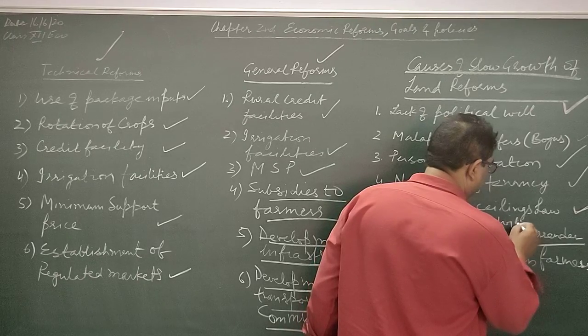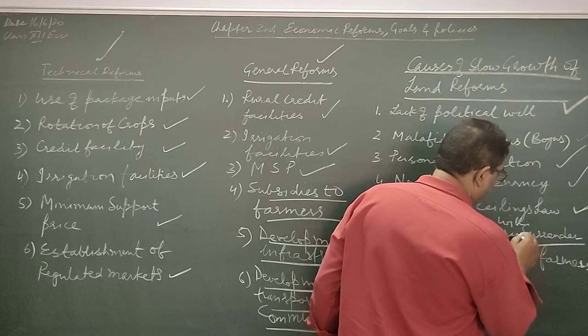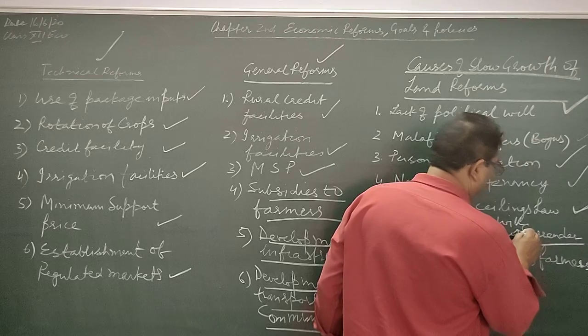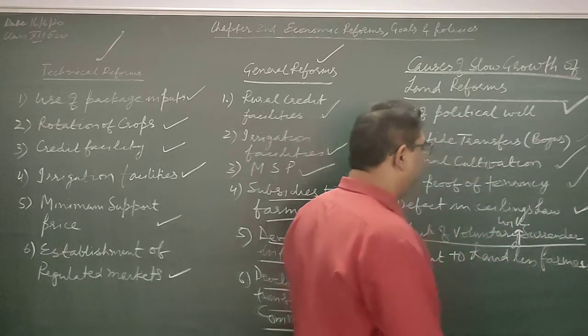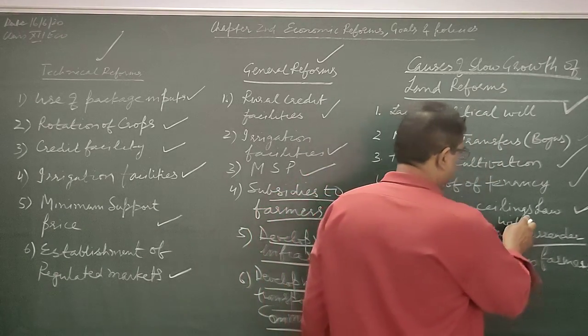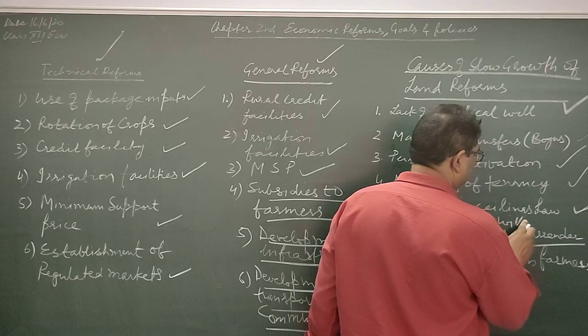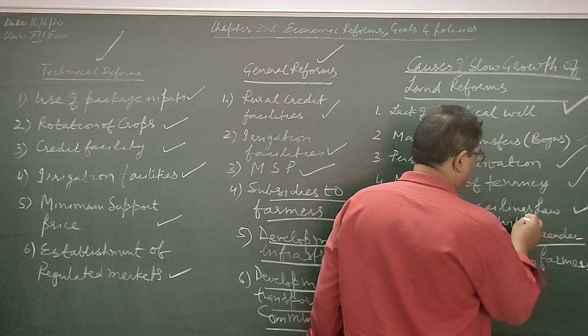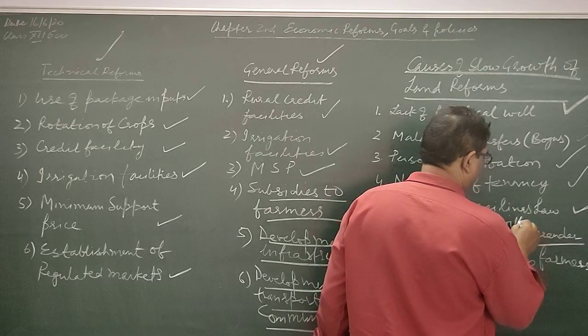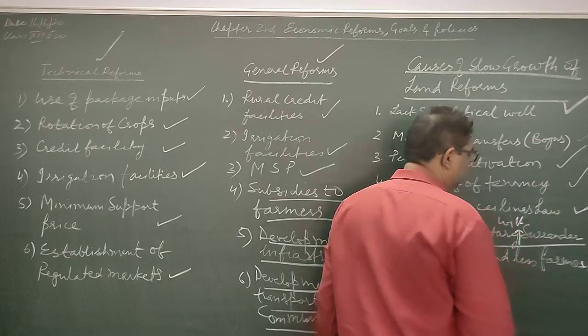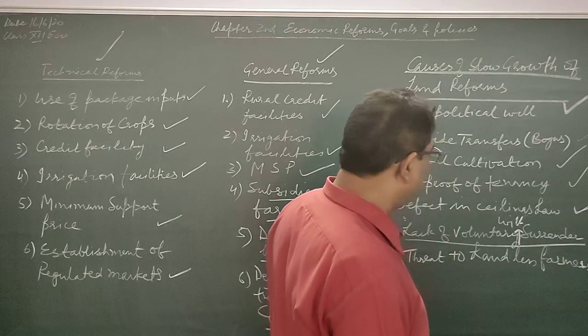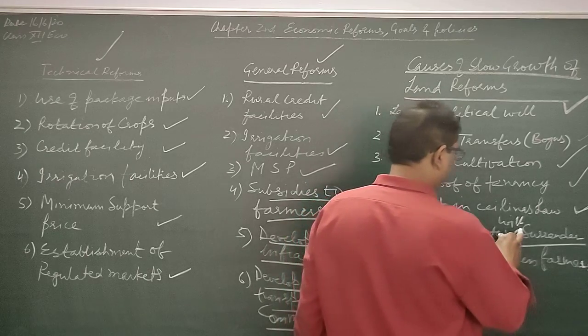I missed something very important here. It is will.